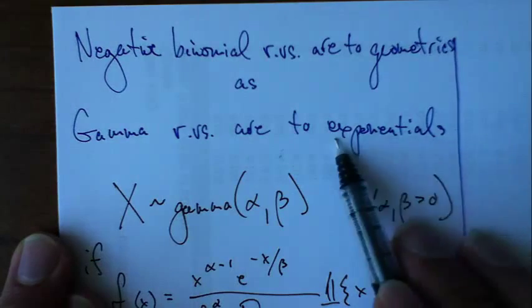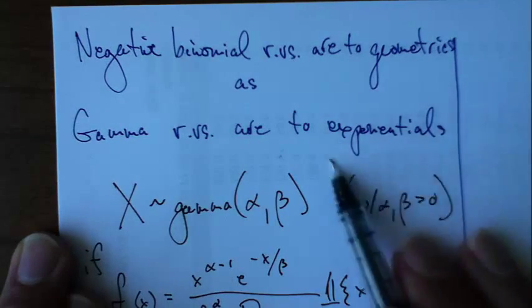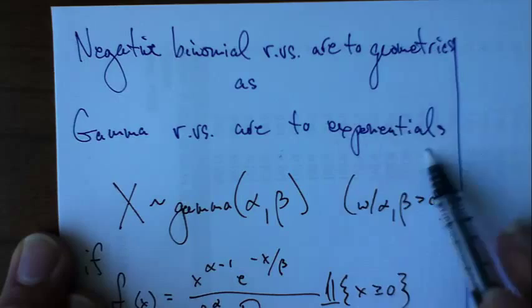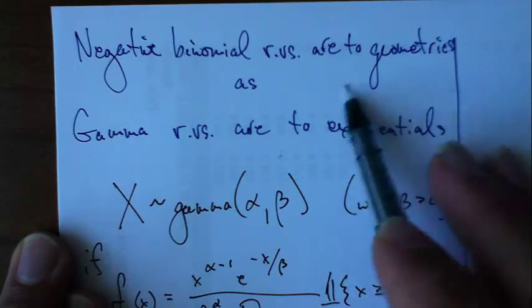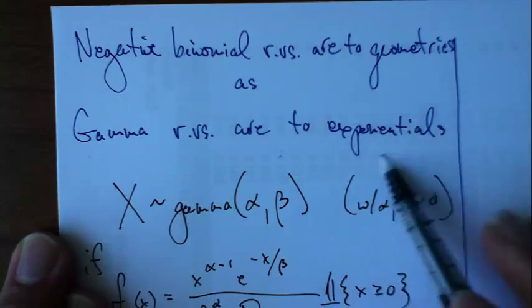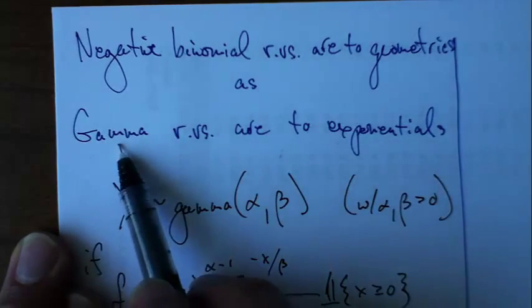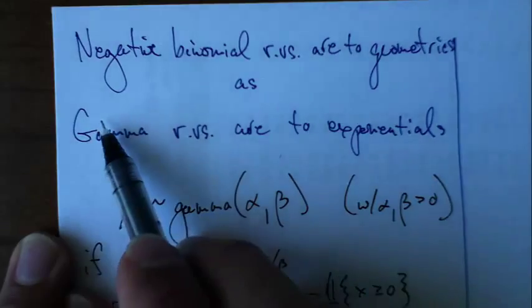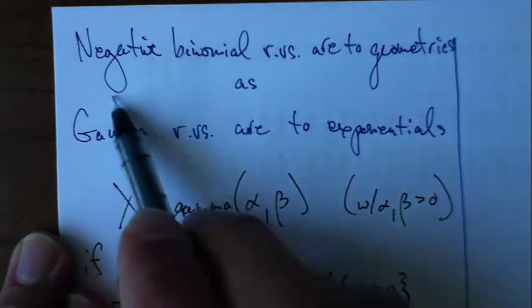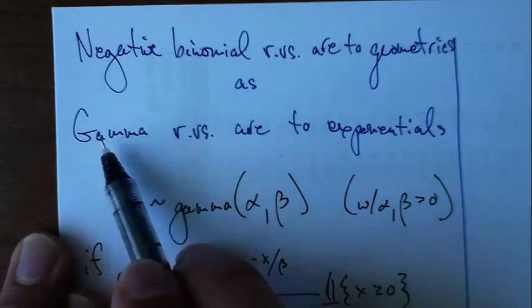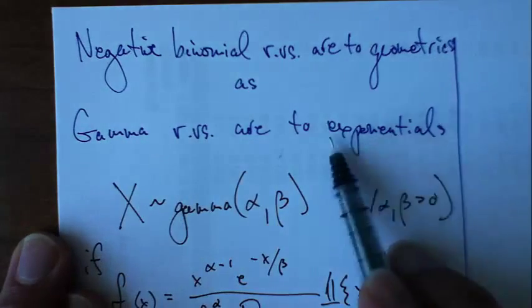Similarly, exponentials also model the time between successes. You can think of them like that, except in continuous time. So we can think of gamma random variables as more general. They're generalized exponentials. With the right parameter values, gamma random variables are actually sums of exponentials.